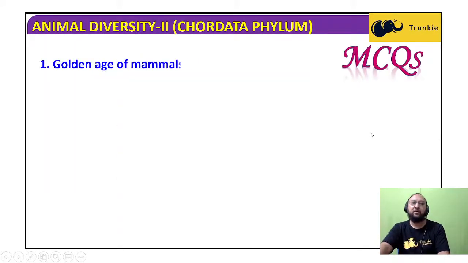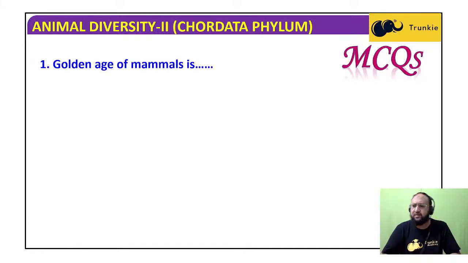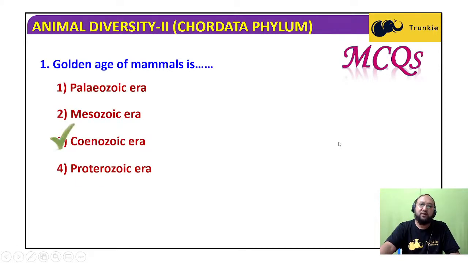Okay, now we will go through the question sums. Let me see. Golden age of mammals is which one? Golden age of reptiles, we saw, was the Mesozoic era. So after the Mesozoic era was the Cenozoic era. So it should be Cenozoic. Okay, Cenozoic era, because they evolved from the reptiles, and in the Cenozoic era the mammals were predominant all over the